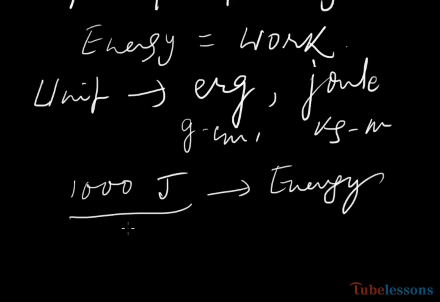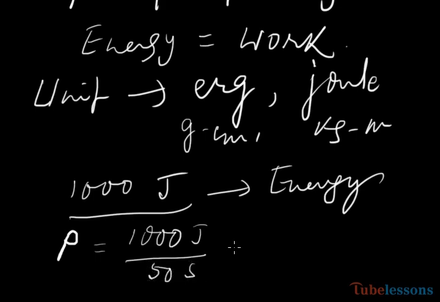Now if 1000 joule of work is done in 50 seconds, then power equal to work done, 1000 joule, by 50 seconds. That is equal to 20 joule per second or 20 watt.